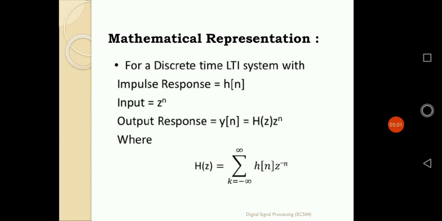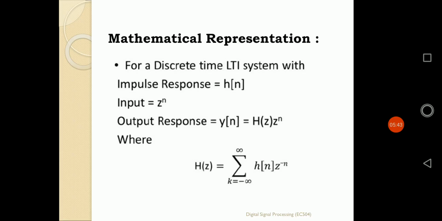So for a discrete time LTI system with impulse response h of n, whenever we come across a discrete time system, we have to follow the Z transformation, because the Z transformation is the modification of the DTFT, the discrete time Fourier transformation. That's why we follow the logic of the Z transformation. And what the Z transformation tells us is that whenever we deal with the impulse response h of n, we have to find its frequency counterpart as H of z.